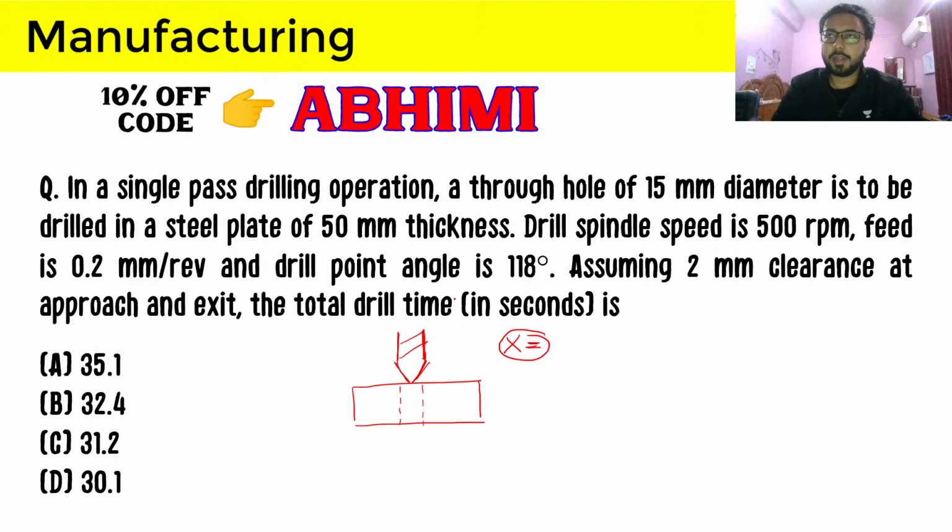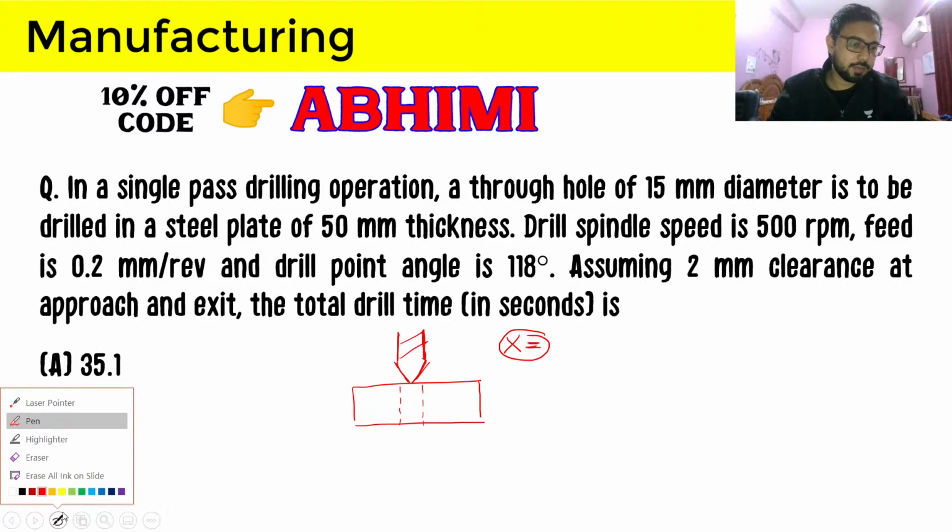It is just having its tip in contact, and as it moves forward to make the hole, more and more of the diameter will come into contact with the workpiece till the full diameter comes in contact. So that length is this much. You can easily see that from the figure itself.